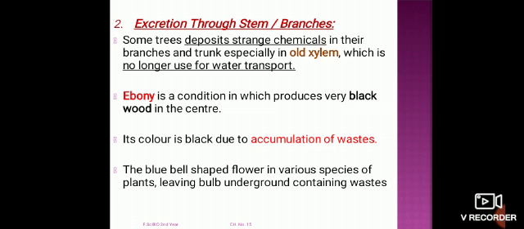That condition is known as ebony, in which the xylem vessels collect waste material, so the wood becomes black in color in the center. The bluebell shaped flowers in various species of plants living from bulbs underground also contain nitrogenous waste.